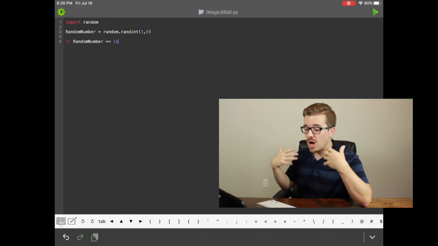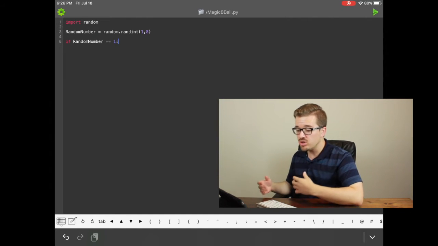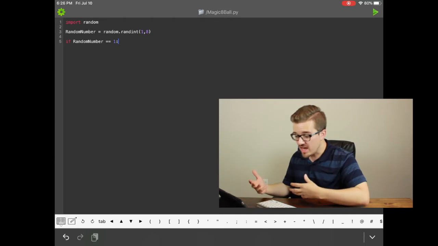So let's break this down real quick. Essentially, if I were to read this left to right, it's saying if our random number variable is equal to 1, then do something. The question you might have is, why are there 2 equal signs when earlier we created a variable and we only used 1 equal sign?